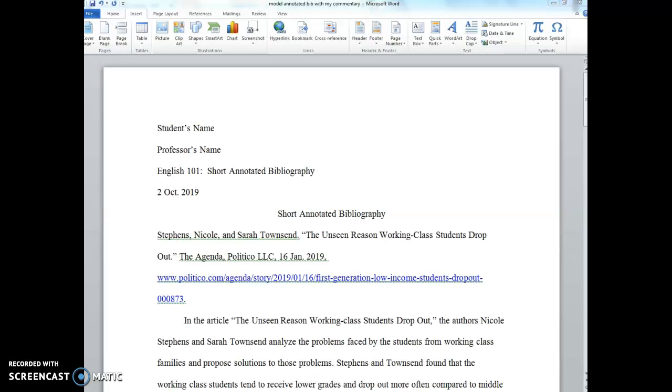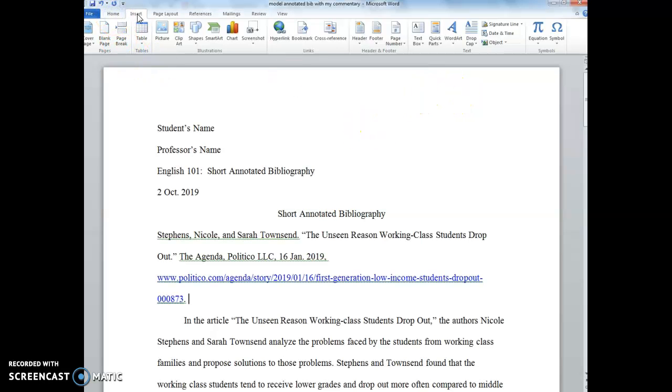I've been grading your short annotated bibliographies, and I've noticed three patterns of mechanical slash formatting errors that I want to show you about really quickly. One is not everyone has a header, which means your last name and the page number up in this right hand corner. And it's simple.